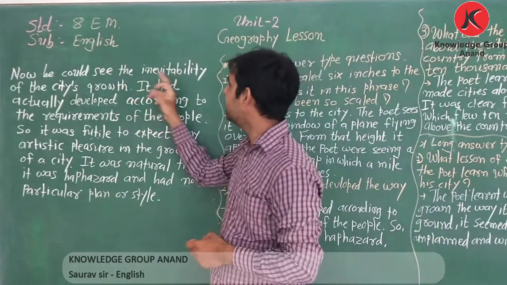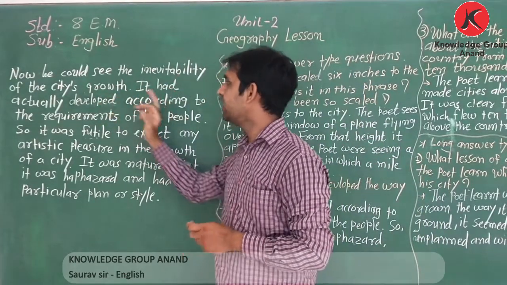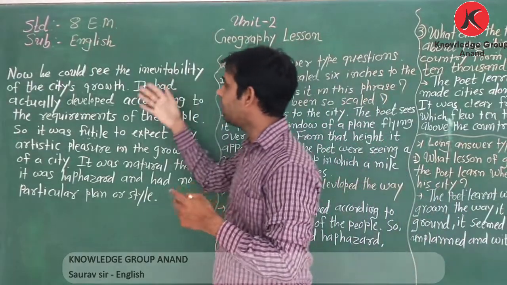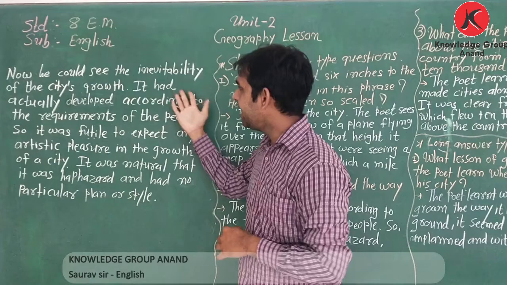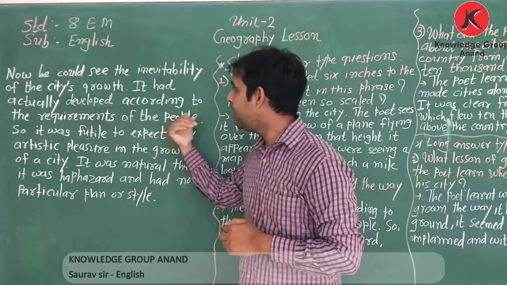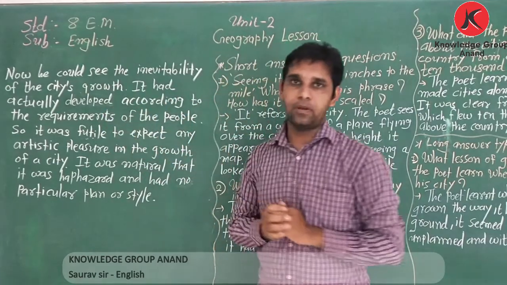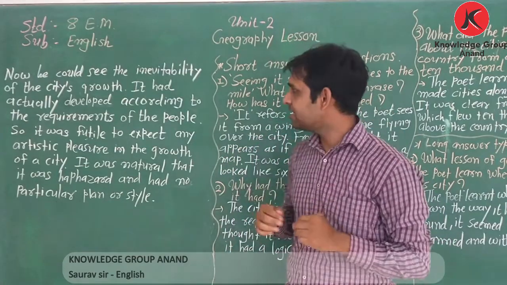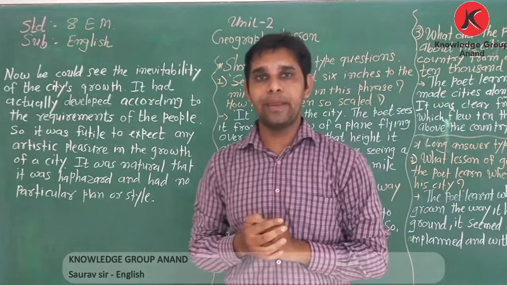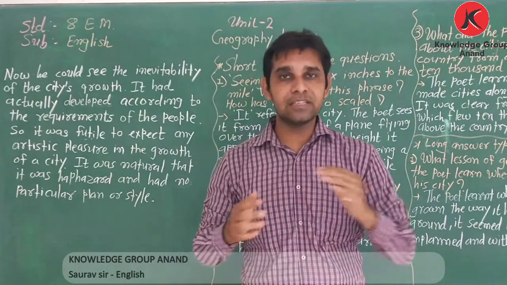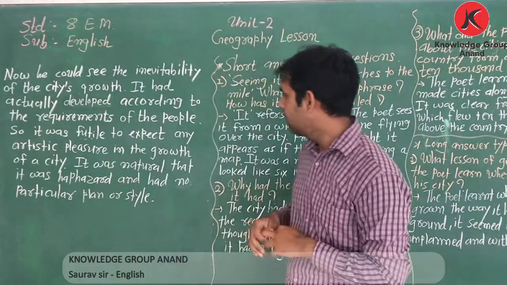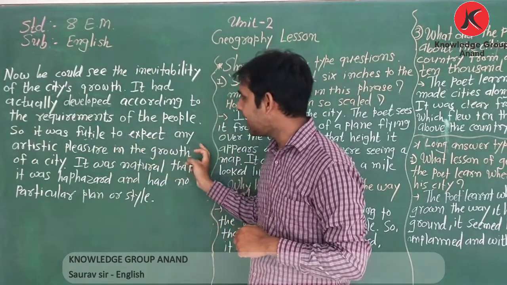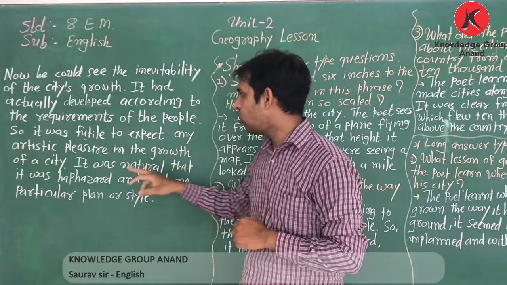Now we could see the inevitability of the city's growth. It had actually developed according to the requirements of the people. The poet sees from the plane the city's development according to the people's requirements. So it was futile to expect any artistic pleasure in the growth of a city.